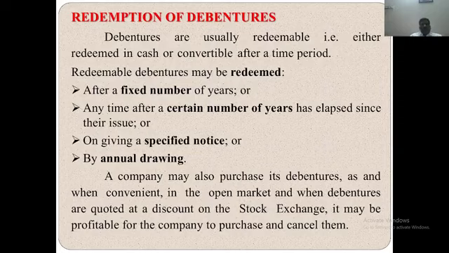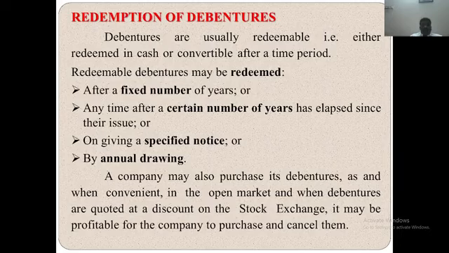Debentures are usually redeemable, that is, either redeemed in cash or convertible after a time period. Redeemable debentures may be redeemed after a fixed number of years, or anytime after a certain number of years since they are issued, on giving a specific notice or by annual drawing.